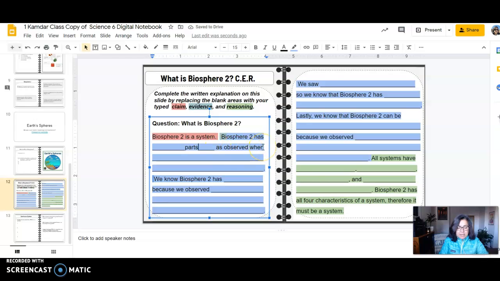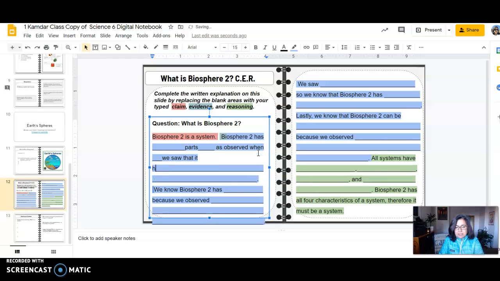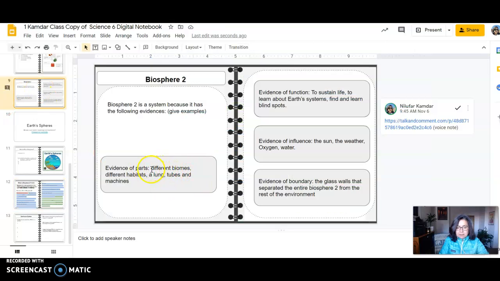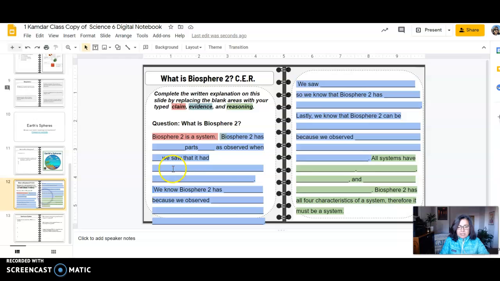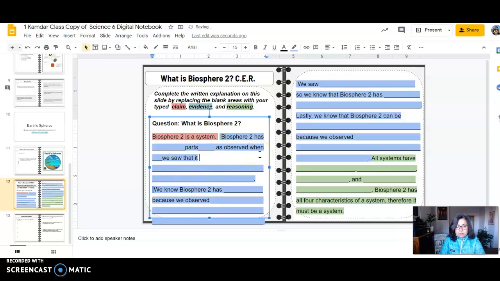As observed, when, after the "when," you are giving me examples of what they were. As observed when we saw that it had, what are some examples we put in here? It had biomes and different habitats, a lung, tubes, and machines. Of course, I'm using period 1 as an example. And the rest of you, if you're in my other periods, you're going to write down whatever it was that we discussed in your period in here. So that's all you're going to be doing here. You're going to be writing in your claim, evidence, and reasoning.